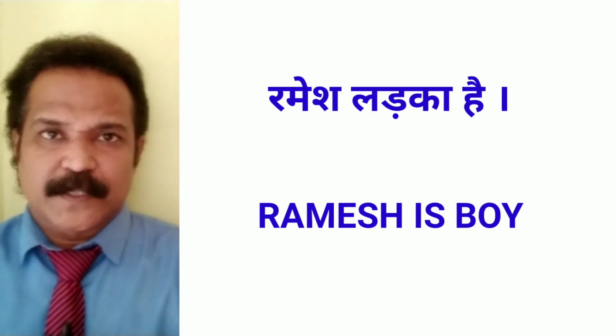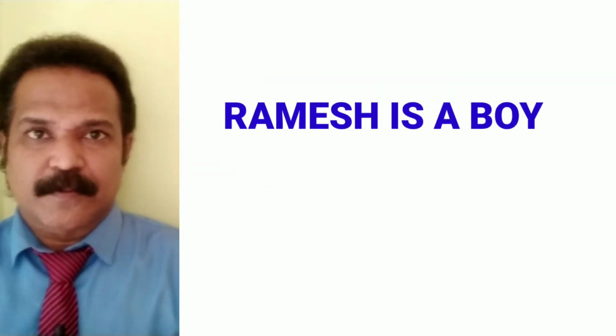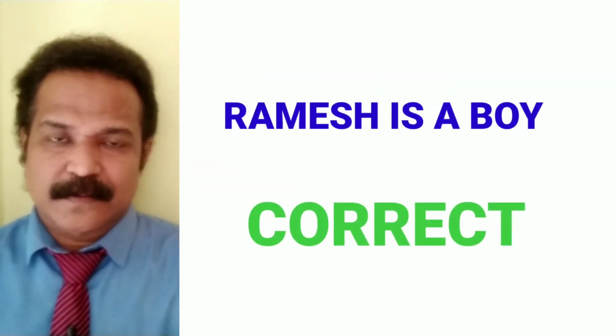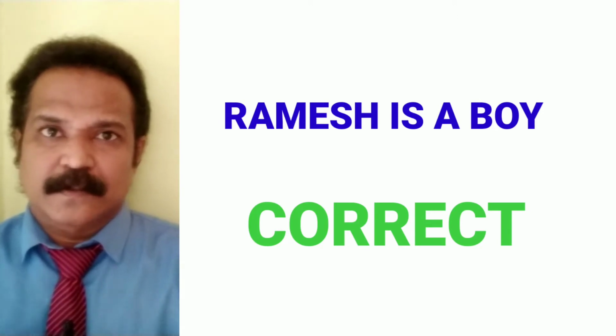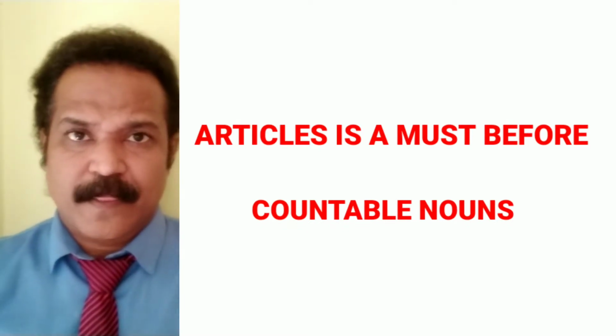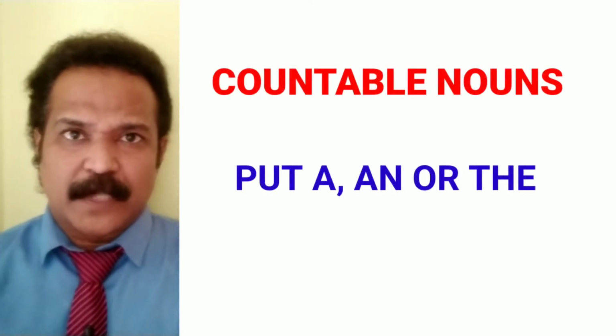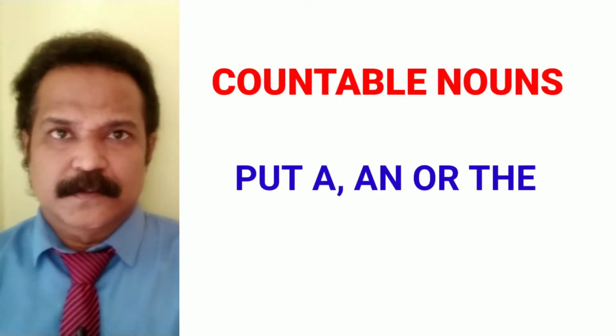But still we miss one thing, the article. We have to put here, "Ramesh is a boy," then only it will become perfect, correct English. So here, friends, we find that in English an article is a must, especially for countable nouns. With countable nouns, you can't avoid an article. Either you have to put a, an, or the.